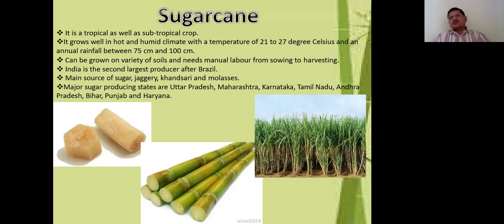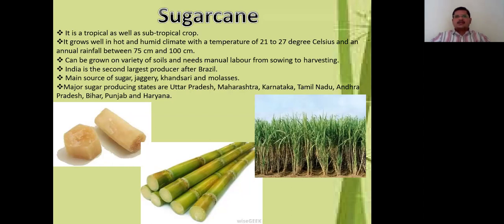So that's why these two types of climates we call tropical and subtropical climates. So sugarcane grows in both the climates. It grows well in hot and humid climate with a temperature of 21 to 27 degrees Celsius and annual rainfall between 75 centimeters and 100 centimeters. Can be grown on a variety of soils and needs manual labor for sowing to harvest.